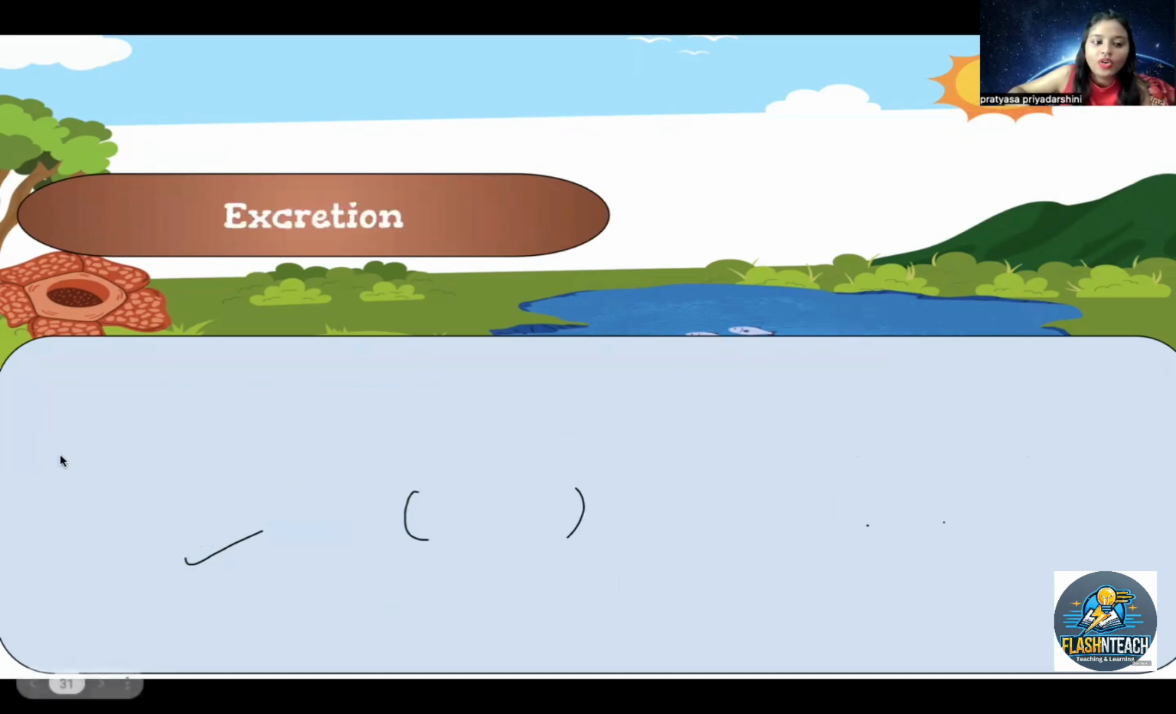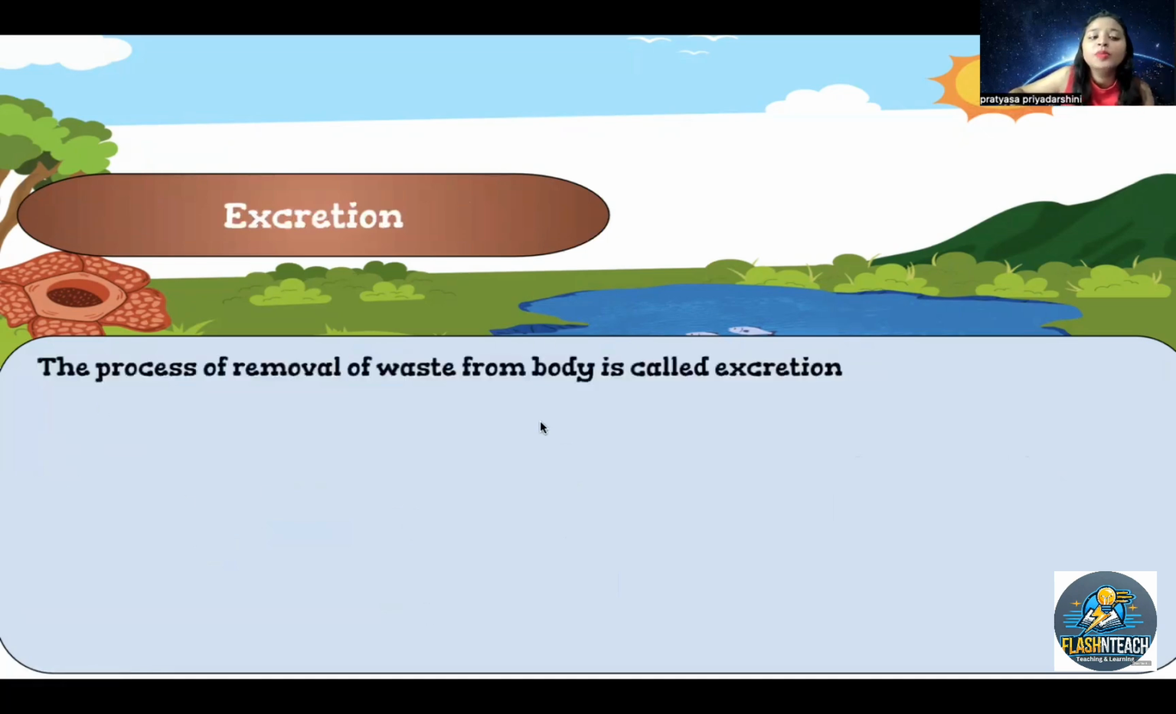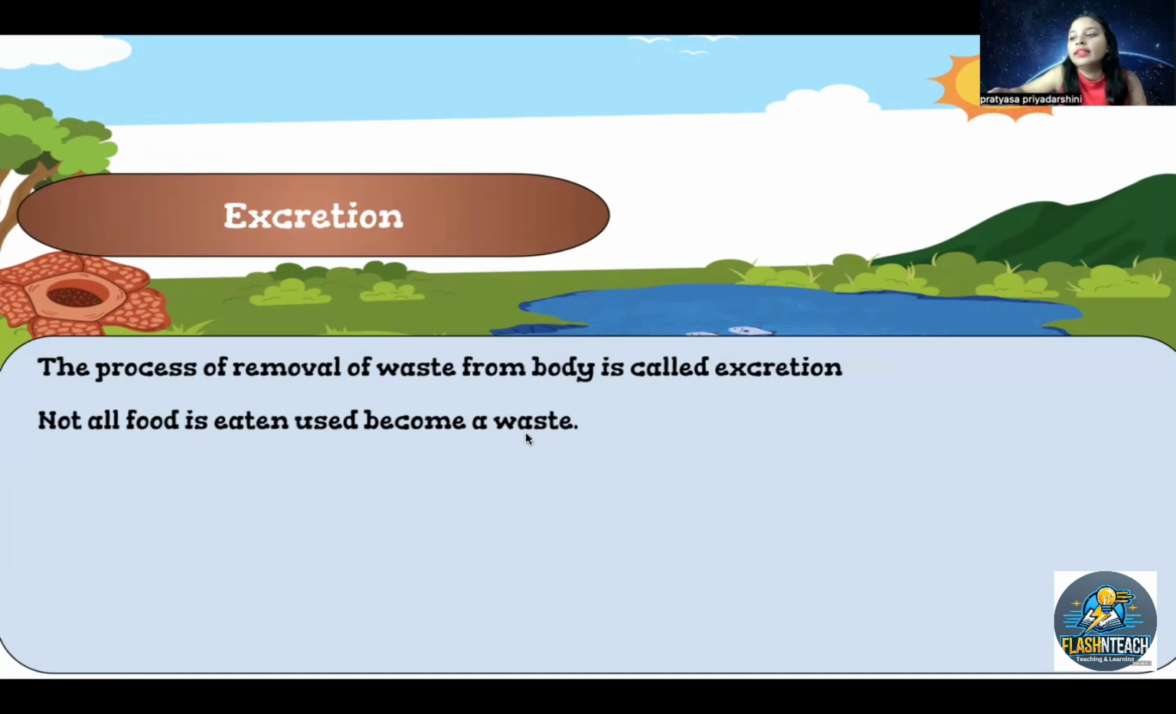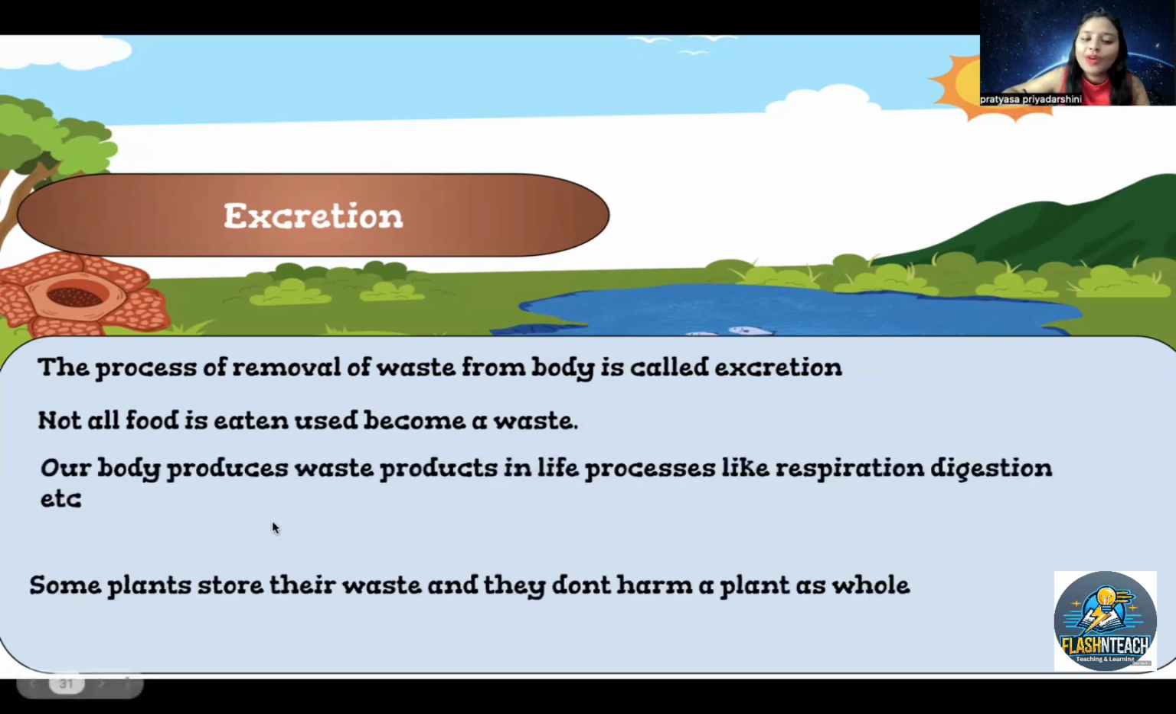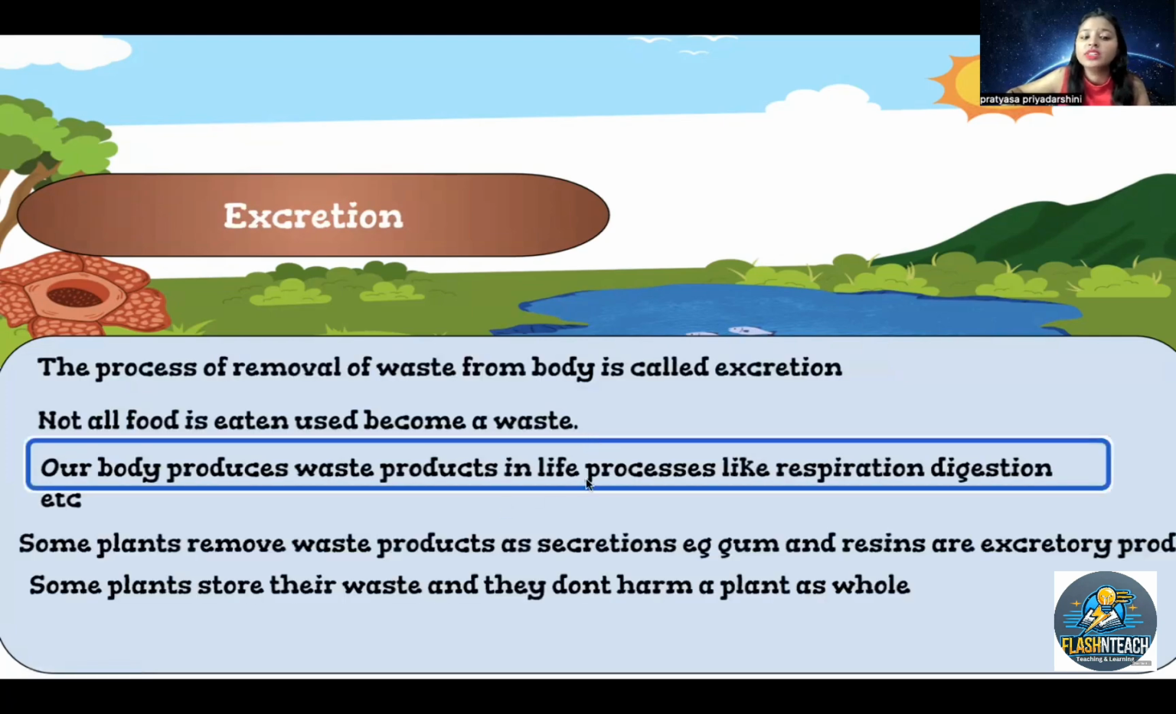Right. Now, another part is called excretion. The process of removal of waste from the body is called excretion. Excretion means the waste materials that we are removing. We all know not all food eaten becomes waste, right? There is unnecessary food that cannot be used in the process of giving out energy. In that case, those act as waste material. Our body produces waste products in life processes like respiration and digestion.